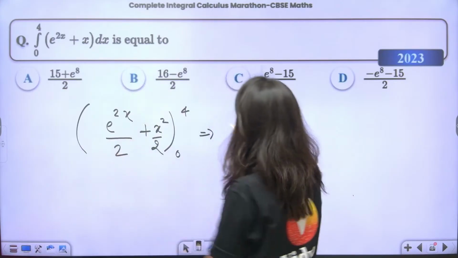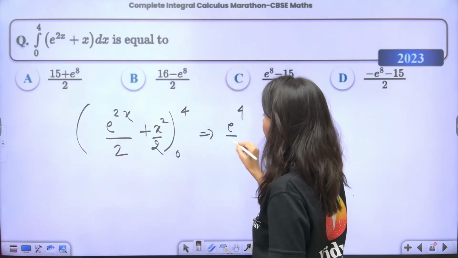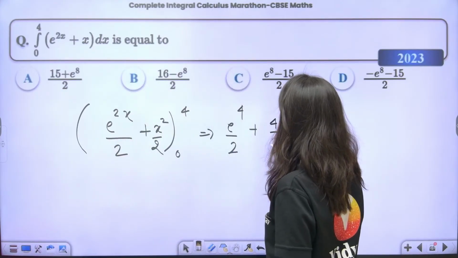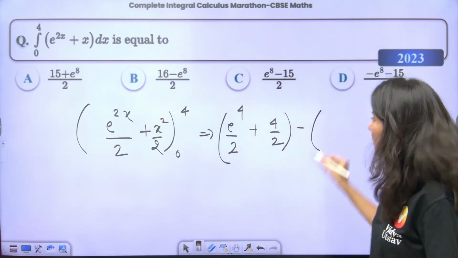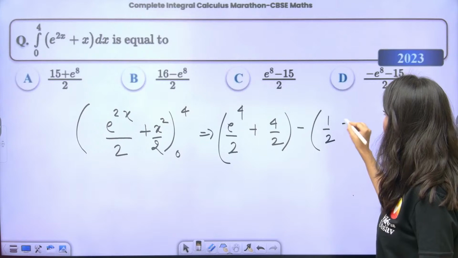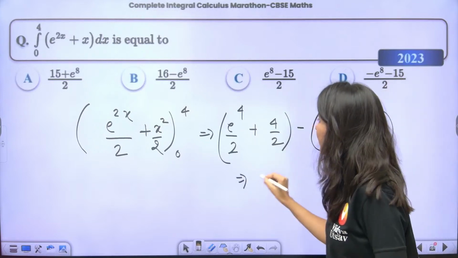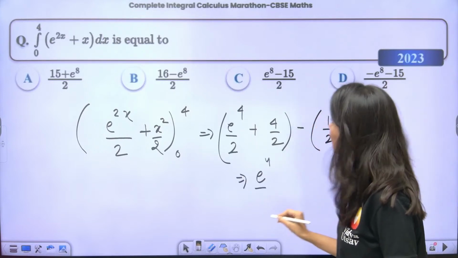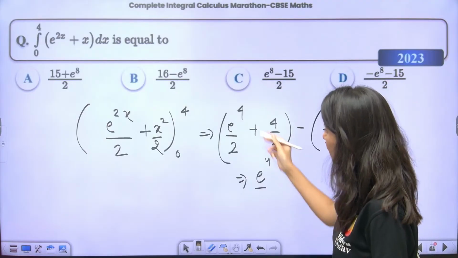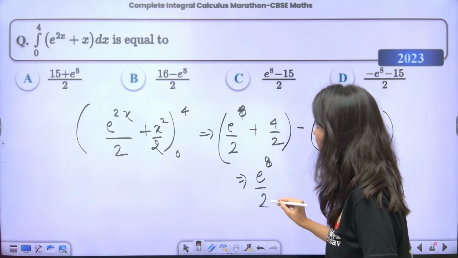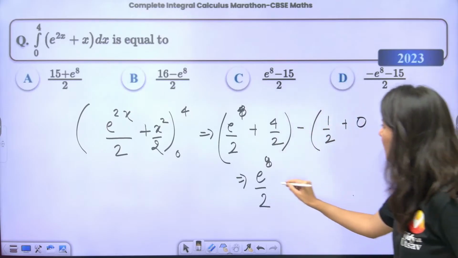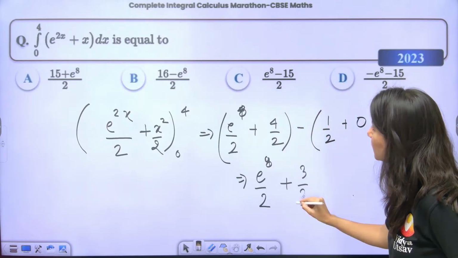So this is e power 8 by 2 plus 16 by 2, minus, if you put 0 over here, 1 by 2.